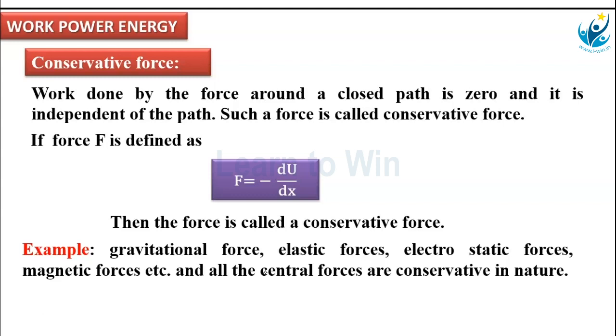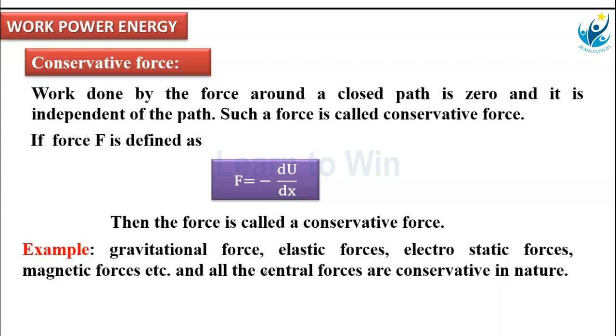Now, in a closed path, what is meant by closed path? Starts from the ground, again comes back to the ground. What is the net work done? It is W1, the work done to lift to a certain height, plus W2, the work done to bring it back to the ground. W1 plus W2 is the total work done by the gravitational force in a closed path.